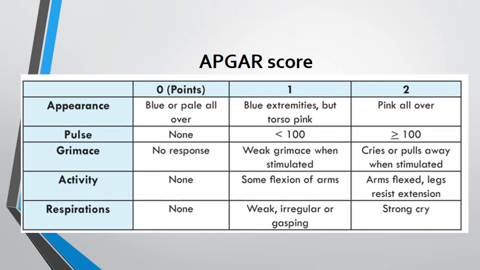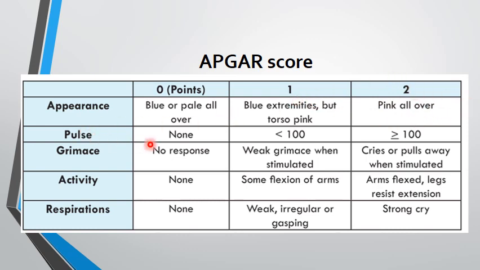Now this is what the APGAR score is: appearance, pulse, grimace, activity, and respiration, and we score each as 0, 1, or 2. Depending upon the appearance: if it is blue all over, the score is 0. If the extremities are blue, the score is 1, and if the baby is pink all over, it is given a score of 2.